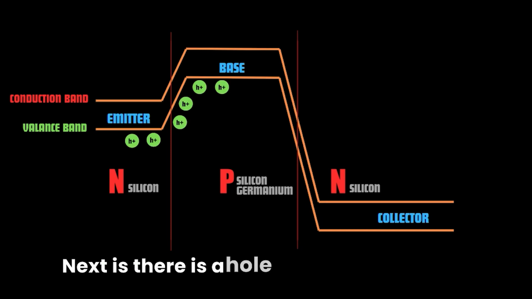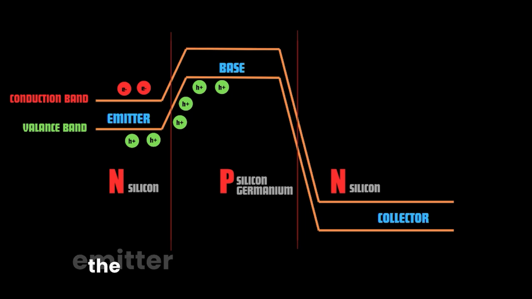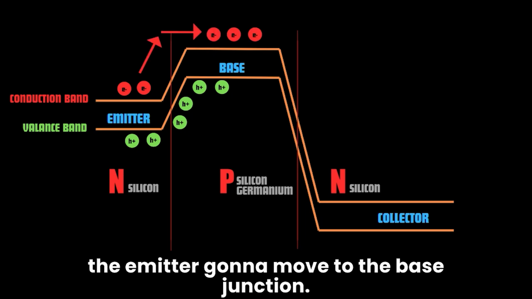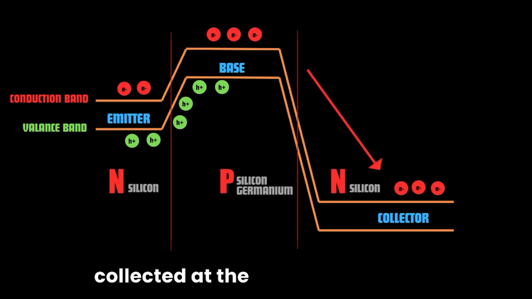Next there is a hole diffusion from base to emitter. Electrons that have already reached the conduction band on the emitter are going to move to the base junction. Then the electron is going to be collected at the collector terminal.